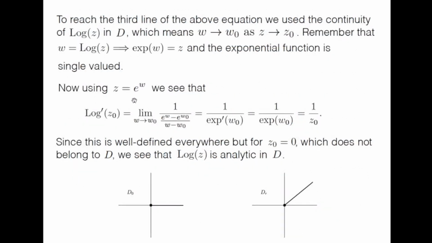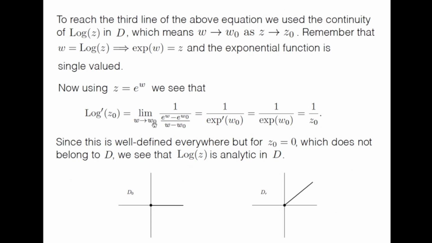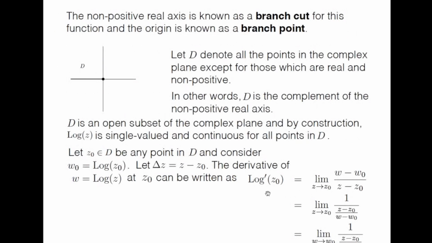Now using z equal to e to the power w, because w is log z, you see that the derivative of the principal value of the log function at z0, which is a point in D, is the limit w tending to w0 of 1 over (z minus z0) by (w minus w0).